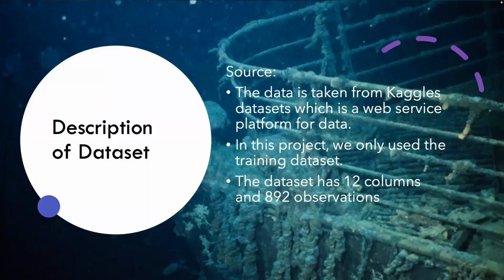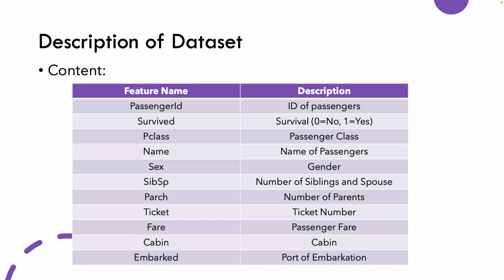Now, we move on to the description of the dataset. This dataset is taken from Kaggle's datasets, which is an open web service platform for data. In this project, we only use the training data to analyze. This dataset includes 12 columns and 892 observations. There are 12 features, which are PassengerId, which is the ID of the passengers. Survived is whether passengers survived or not. 0 means no, 1 means yes.